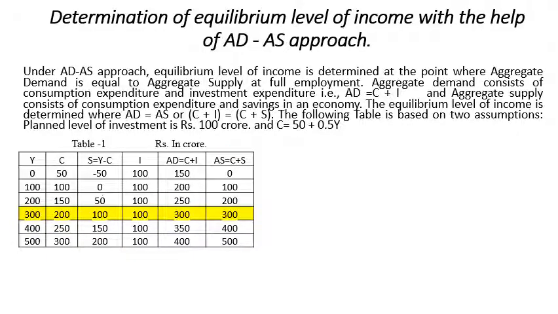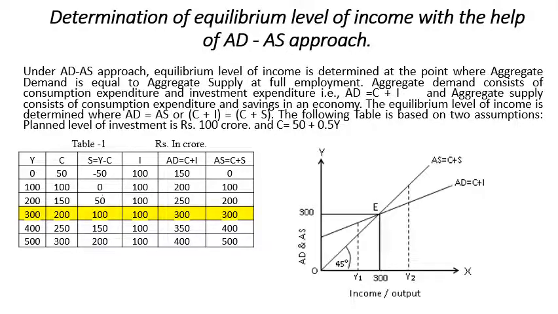Now if we plot this, we will find that the aggregate demand curve is above the origin, intersecting the Y-axis, and the aggregate supply curve starts from the origin at a 45-degree angle, intersecting at point E. This E is our equilibrium point. At this point, the equilibrium level of income is equal to 300, where aggregate demand and aggregate supply are also equal, that is 300. So that's the equilibrium level of income.